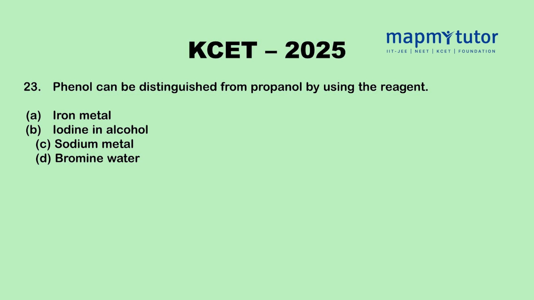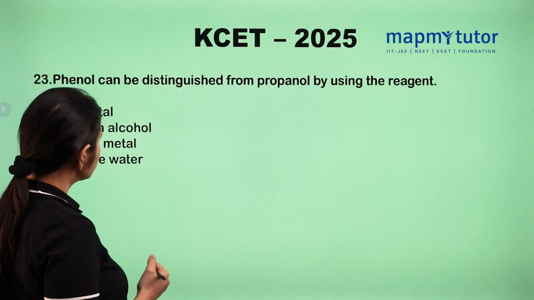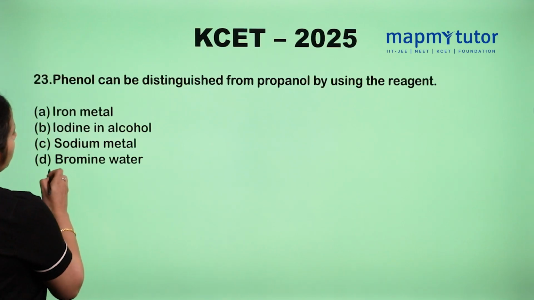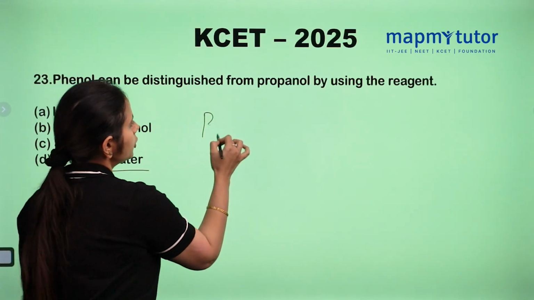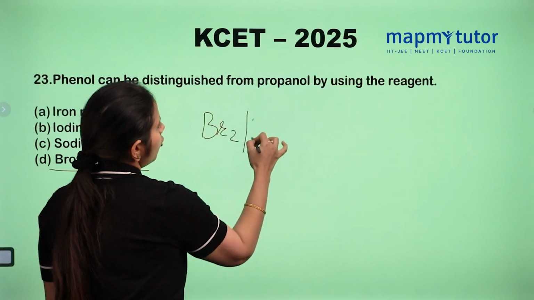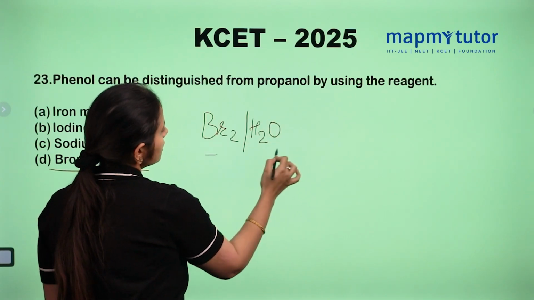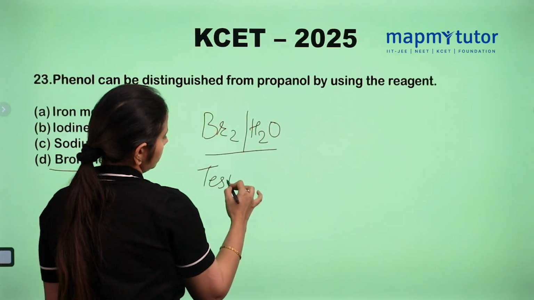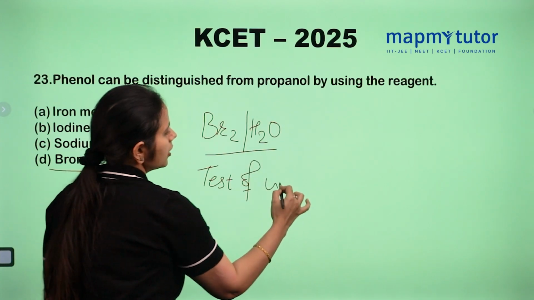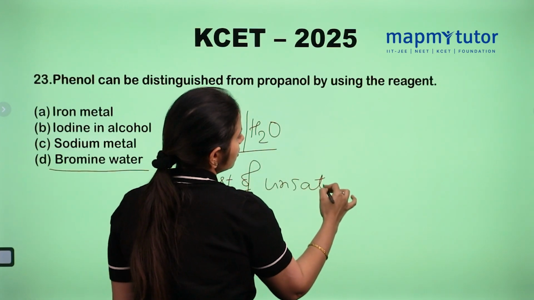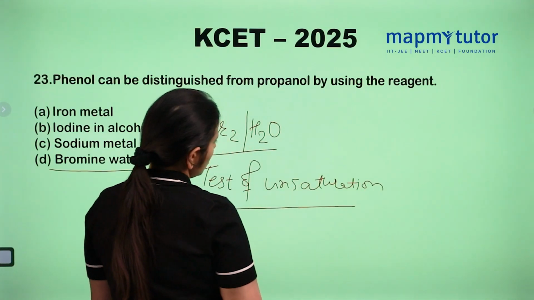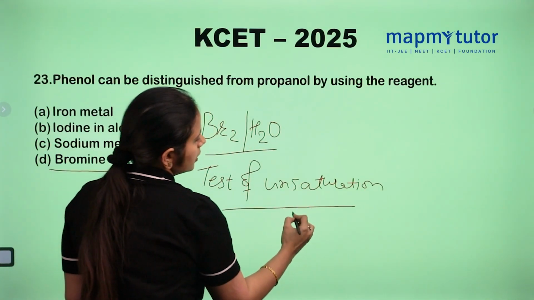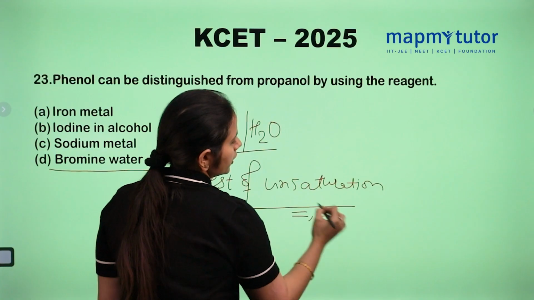Phenol can be distinguished from propanol by using which reagent? This is very famous. It is done with the help of bromine water. What will bromine water do? Bromine water is used for the test for unsaturation, for unsaturated compounds, or special compounds such as phenol. Unsaturation means compounds containing a double bond or triple bond.